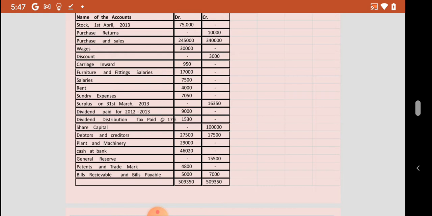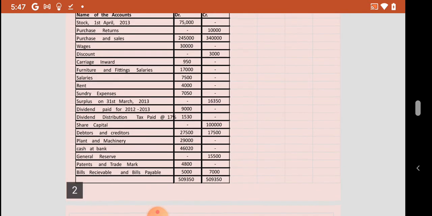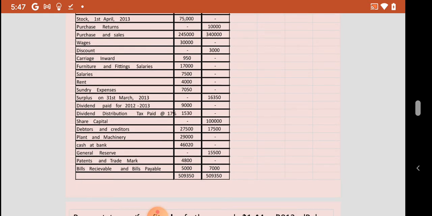Surplus as on 31st March 2013 16,350. Dividend paid for the year 2012-13 9,000. Dividend distribution tax paid at 17% 1,530. Share capital 1 lakh. Debtors 27,500. Creditors 17,500. Plant and machinery 29,000. Cash at bank 46,020. General reserve 15,500. Patents and trademark 4,800. Bills receivable 5,000 and bills payable 7,000.